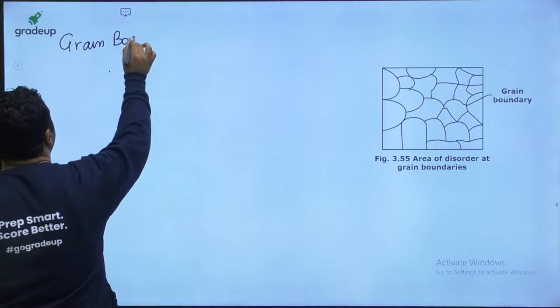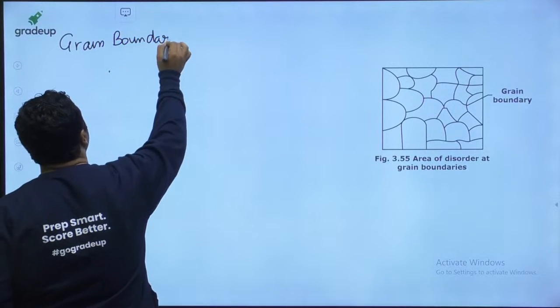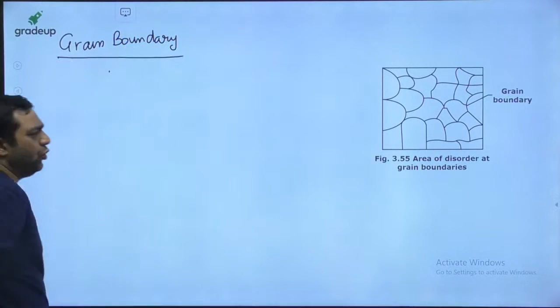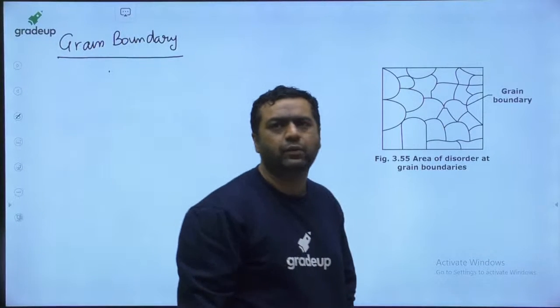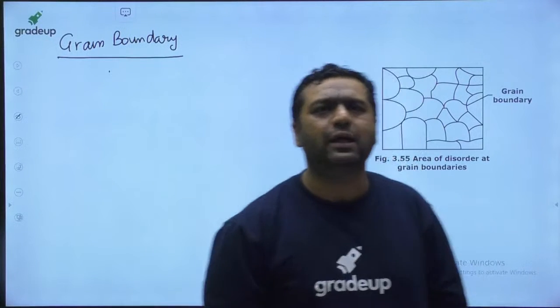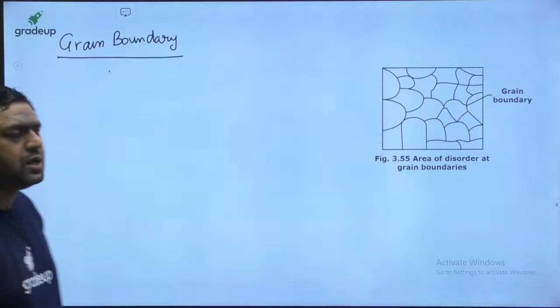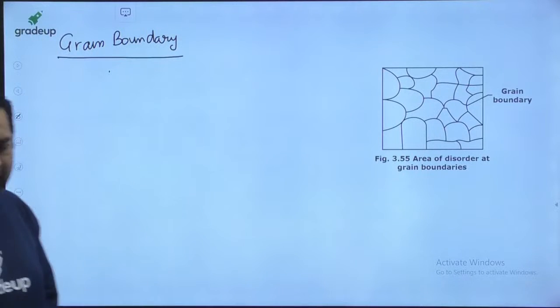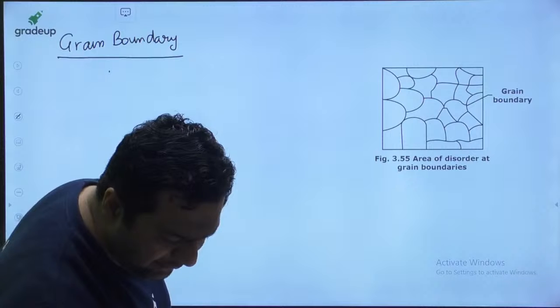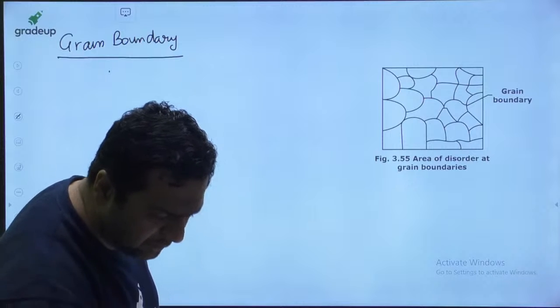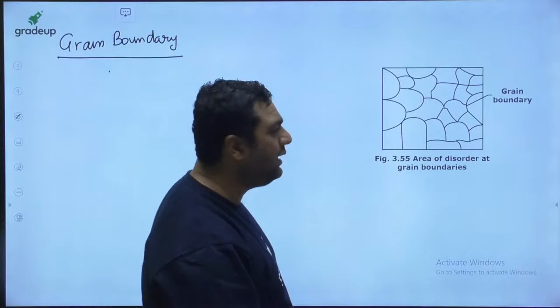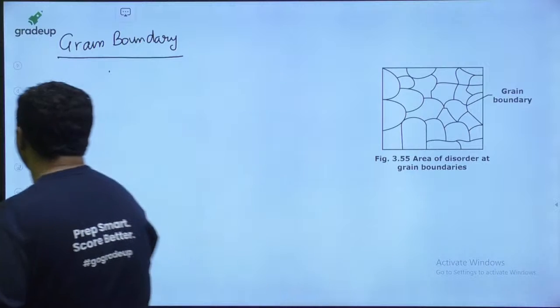This diagram is taken from the Gradeup study material only, which is already with the students of Gradeup. So my dear, when I am talking about the grain boundary, let us see what is grain boundary, and today you will be getting clear about grains as well. What is grain and grain boundary? Let us see in great detail.